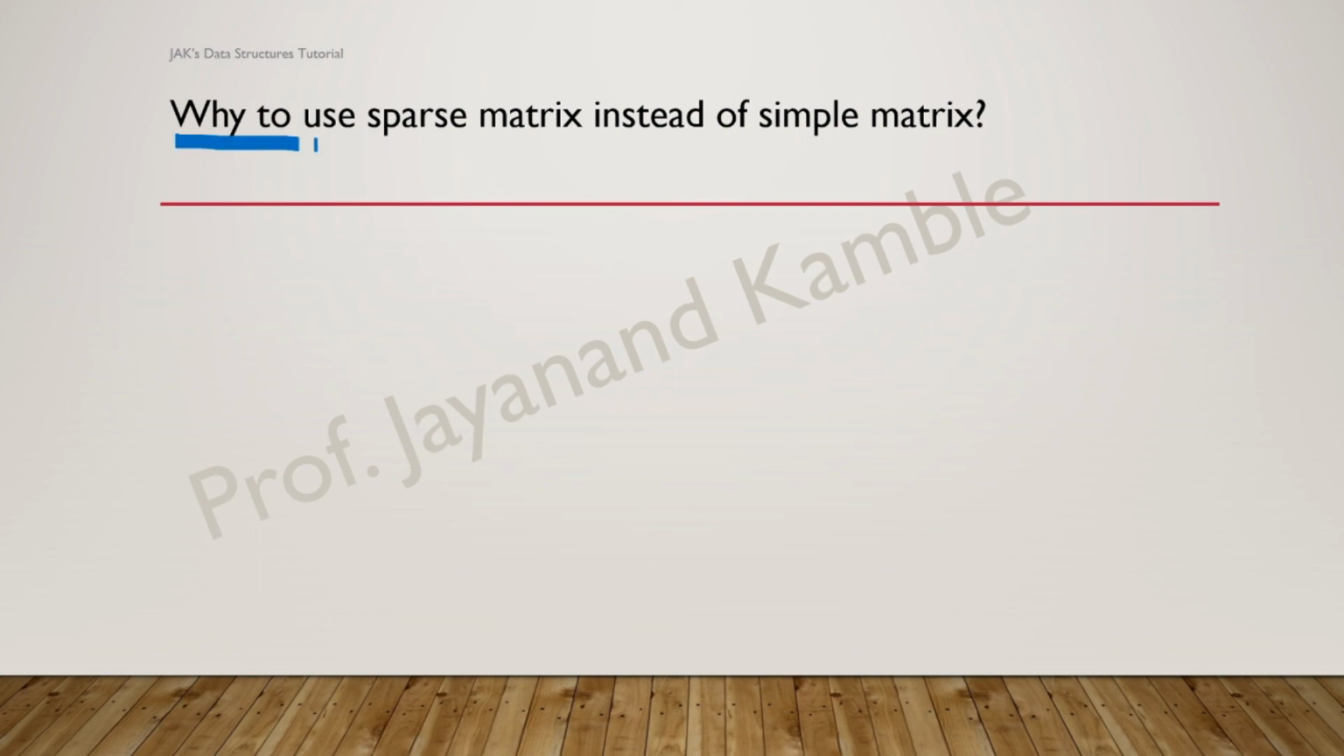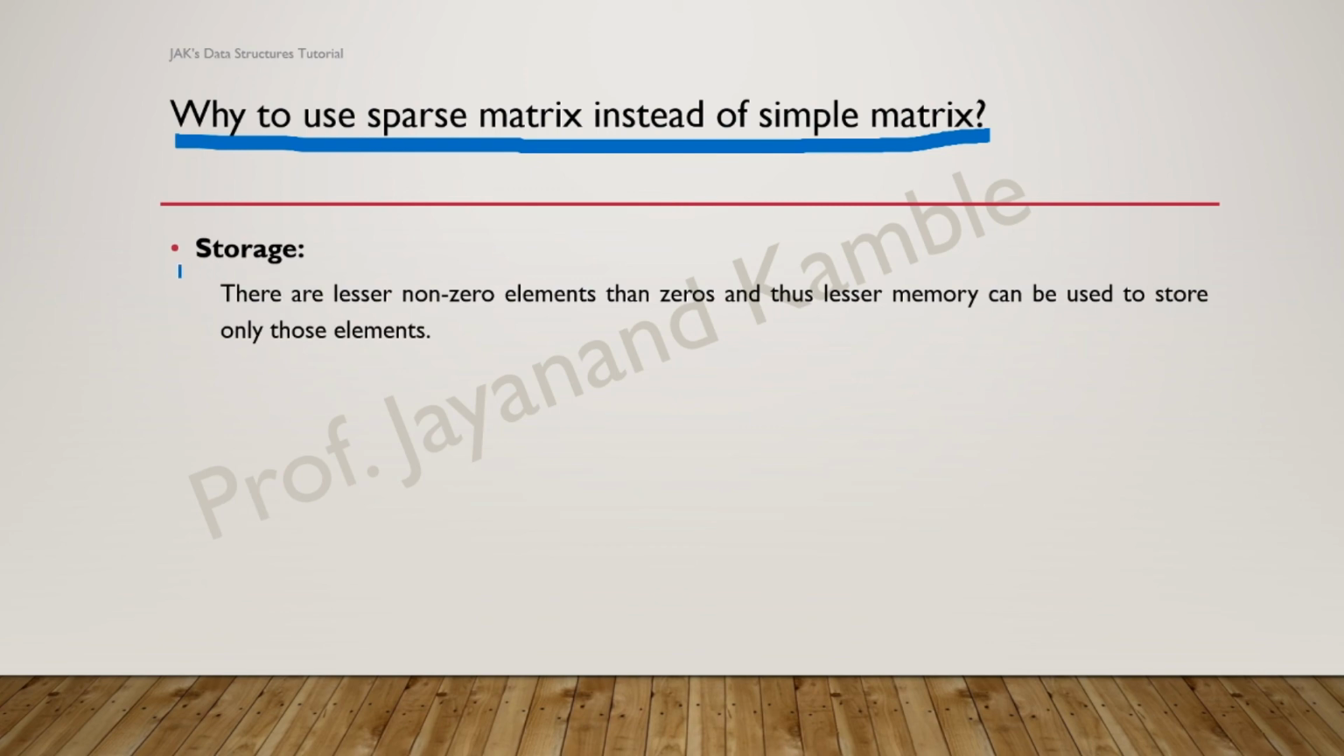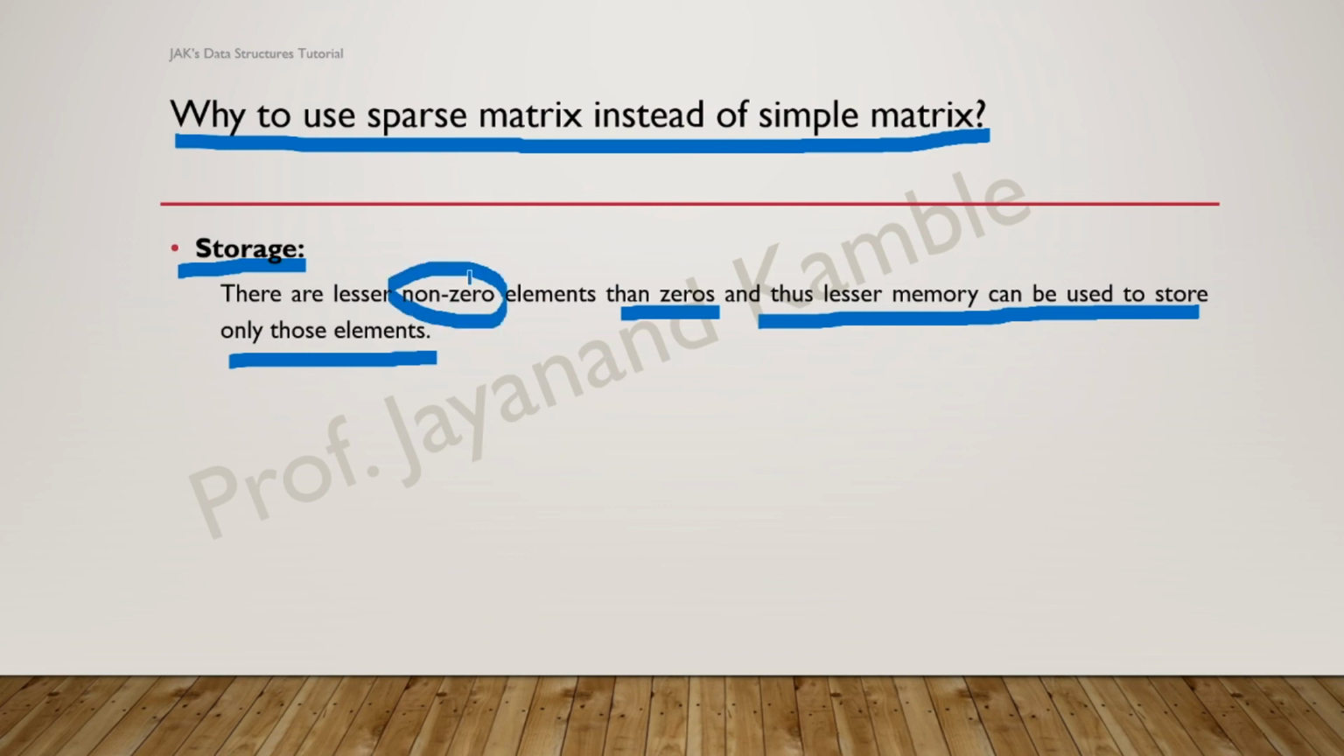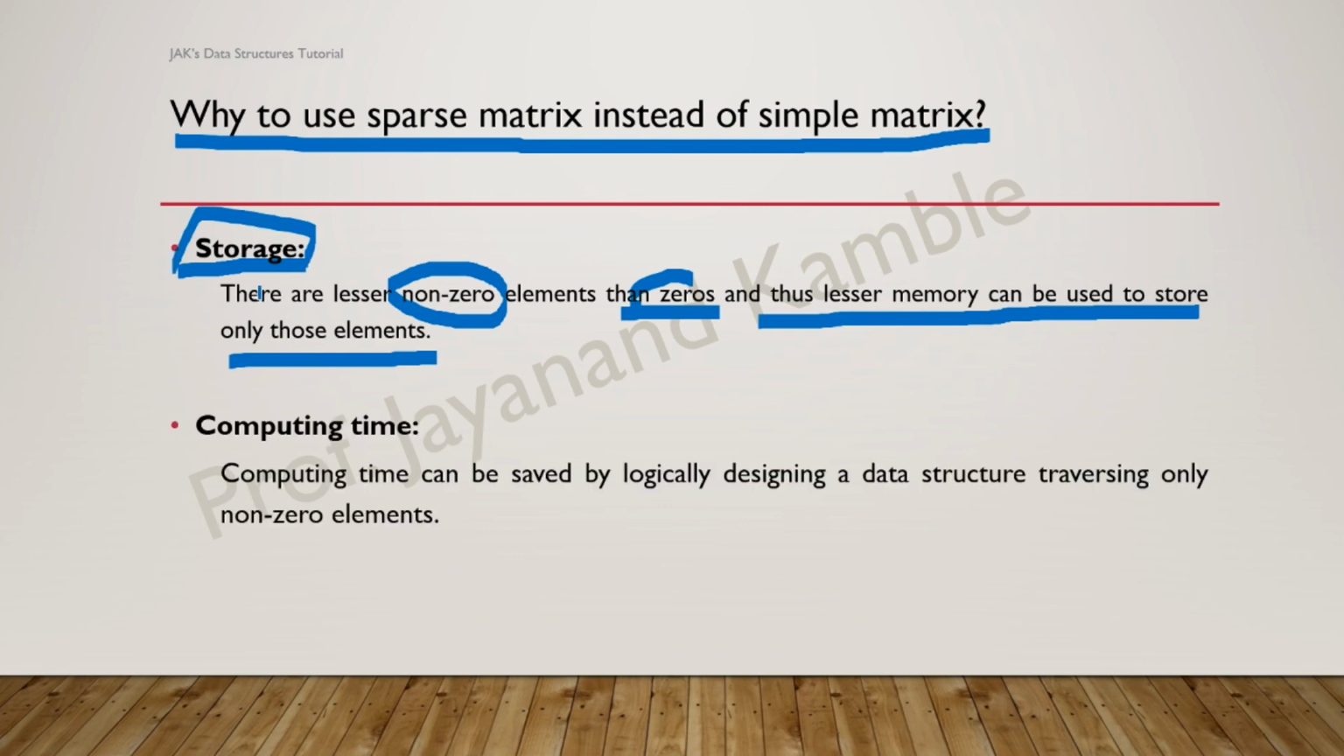Now the question is, why use a sparse matrix instead of a simple matrix representation? From a storage point of view, there are fewer non-zero elements than zeros, and thus less memory can be used to store only those elements. See, zero elements are not going to make any difference. However, only non-zero elements are going to make the difference. So that's why instead of saving the zeros, if we save only non-zero numbers, then it will save the memory for storing the large elements.